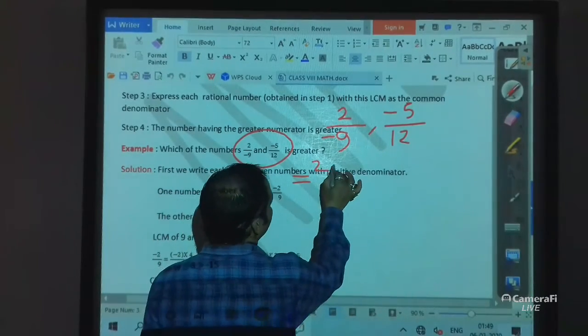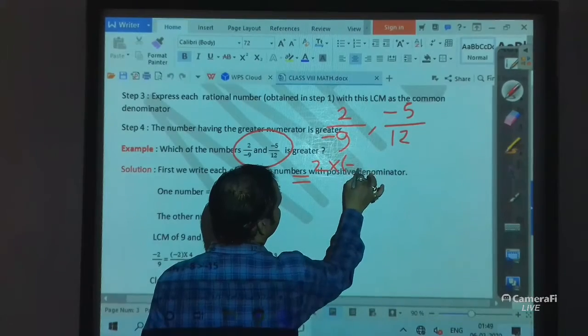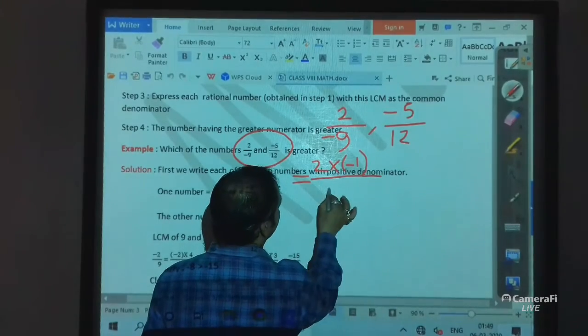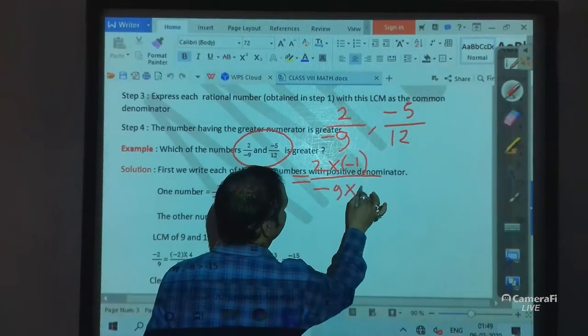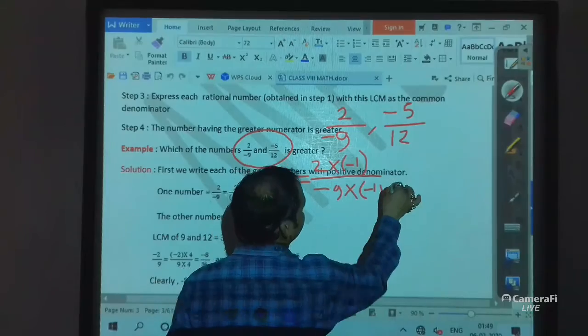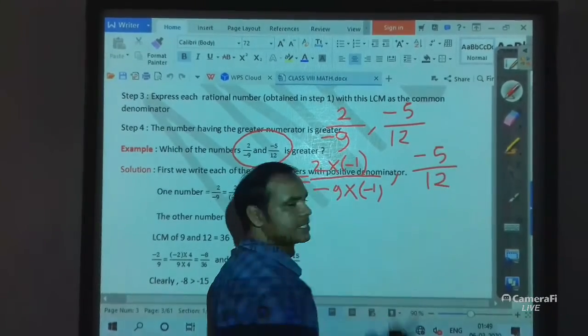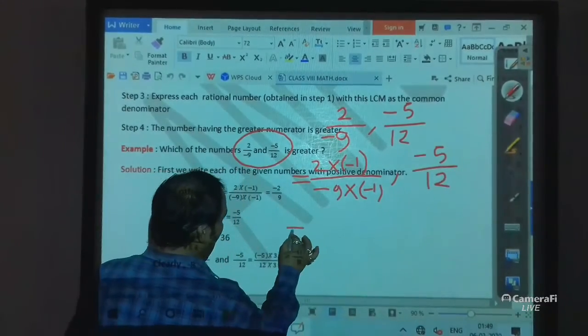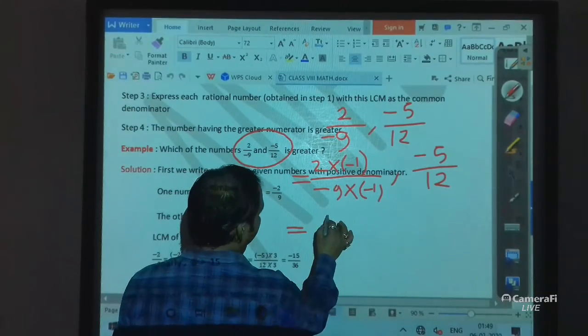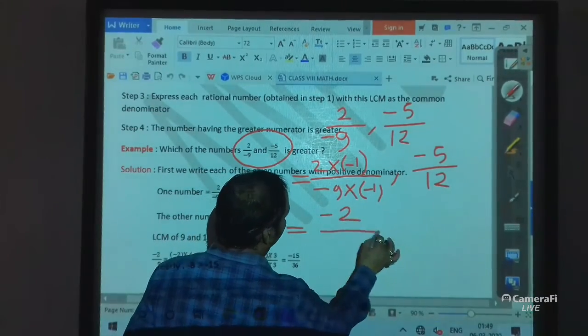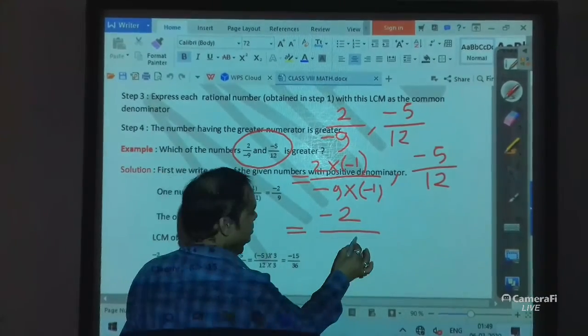So 2 multiply -1 and -9 multiply -1. And -5 by 12 is already in standard form. So 2 multiply -1 is -2 and -9 multiply -1 is 9.